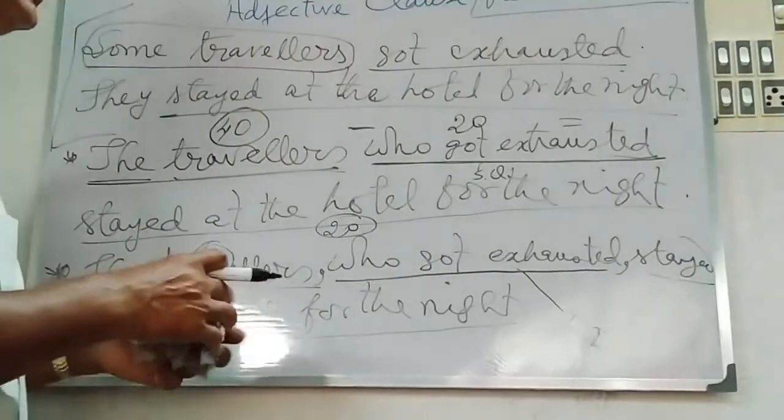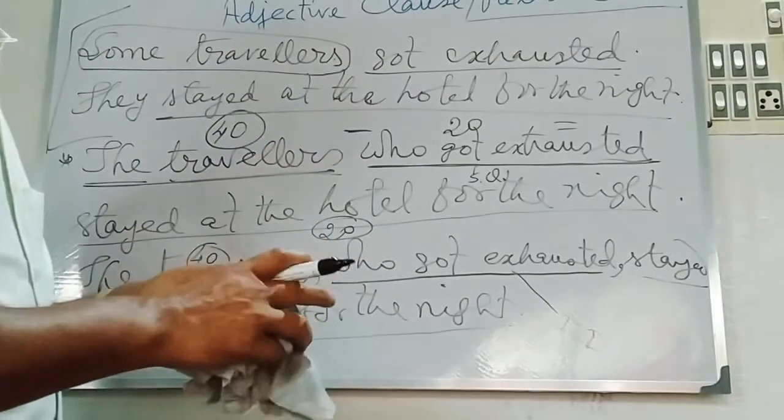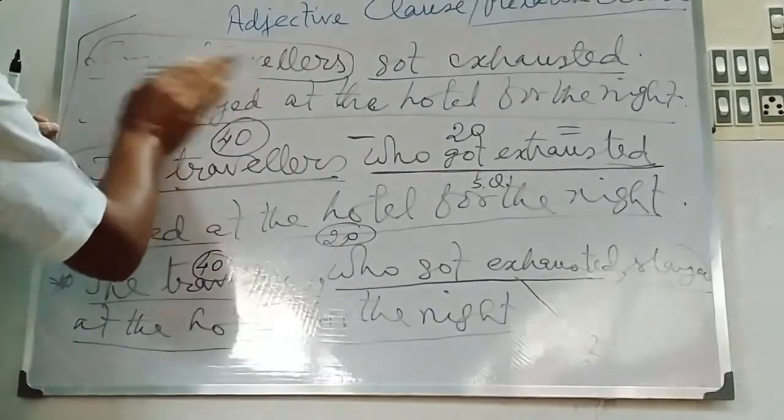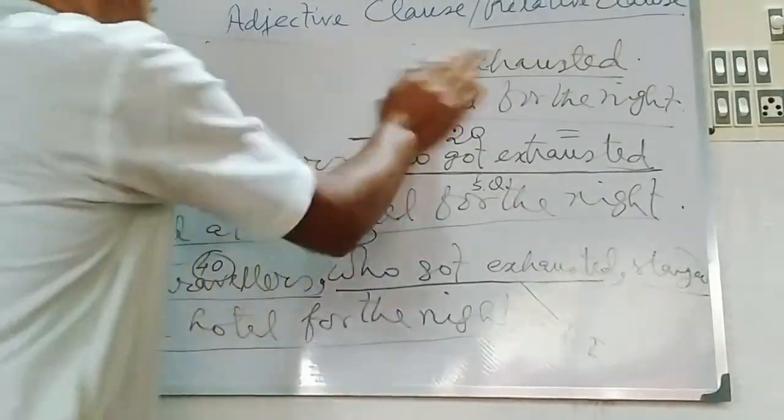So, in this way, you have to join two or more sentences into a complex sentence by using an adjective clause.